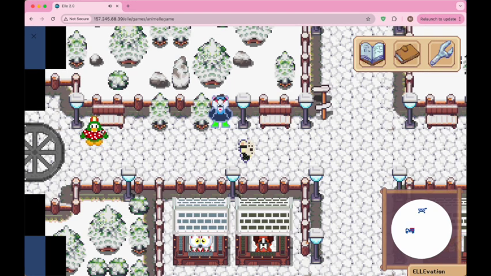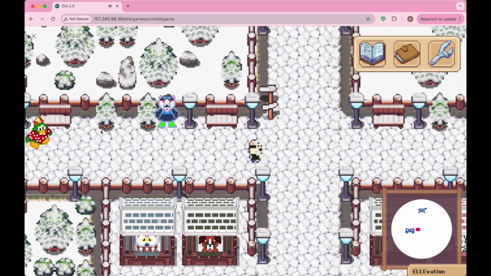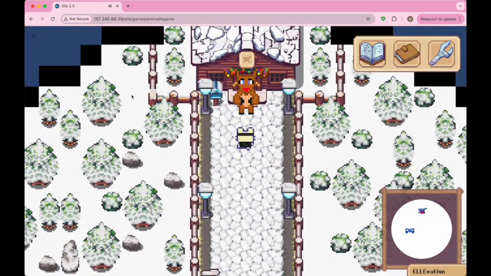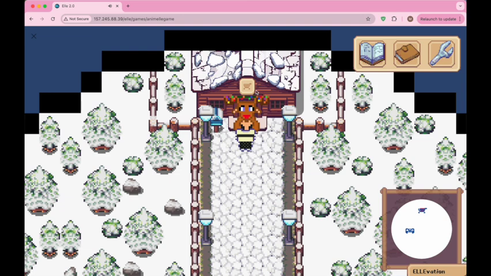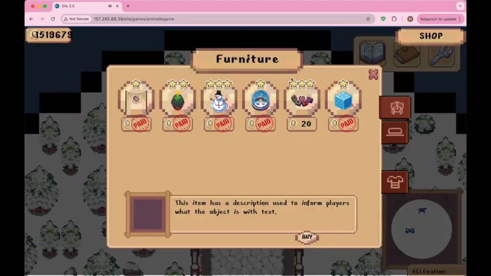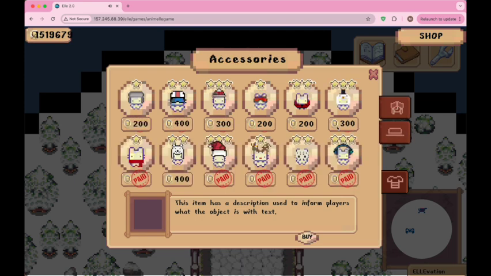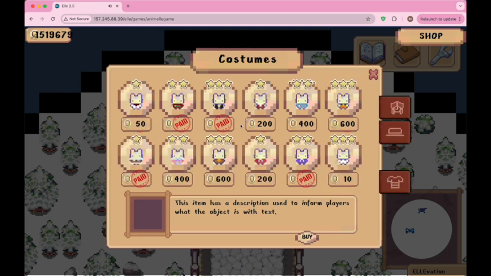So now I'm going to show the shop. If you walk up here, you can find our shop. It's right at this cabin, and all you have to do is press E, and you can talk to the NPC. As you can see, we have a couple furniture items, some accessories, and some costumes.